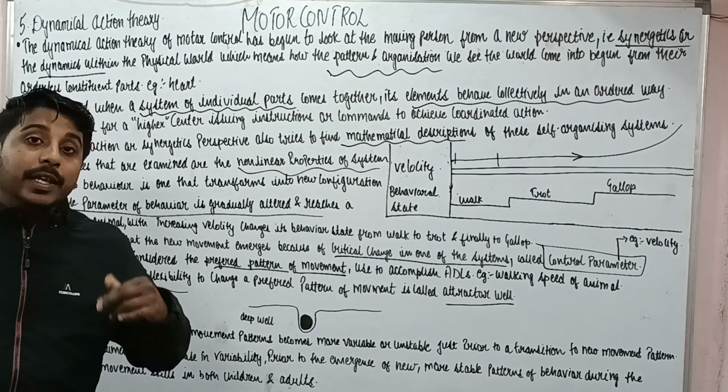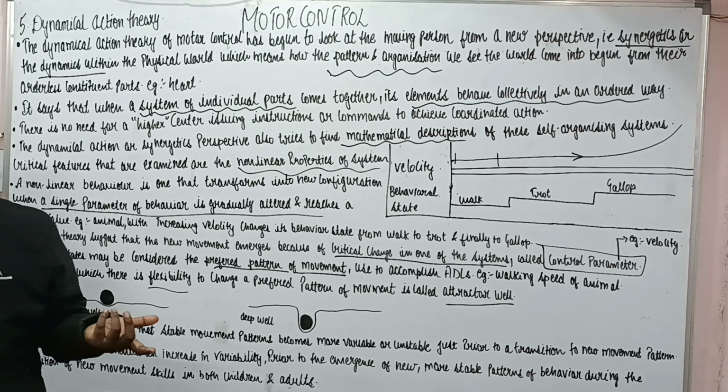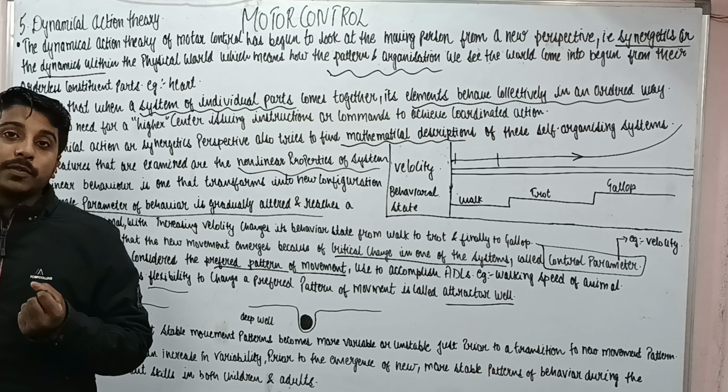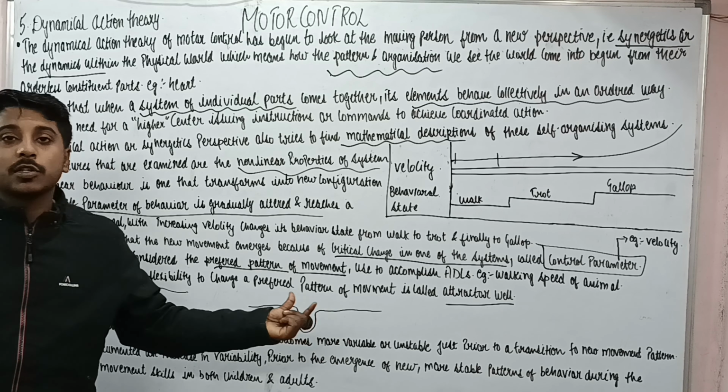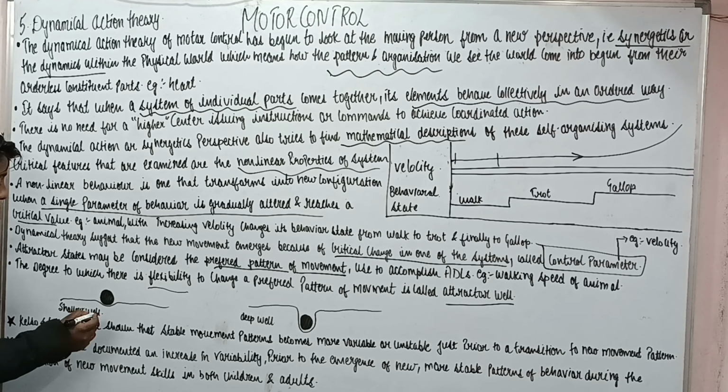How easily we can change our configuration of the attractor state refers to its flexibility, which is called the attractor well, which can be either shallow or deep.